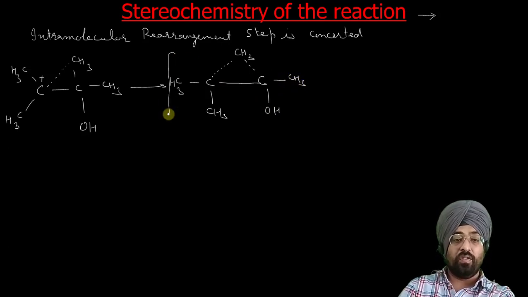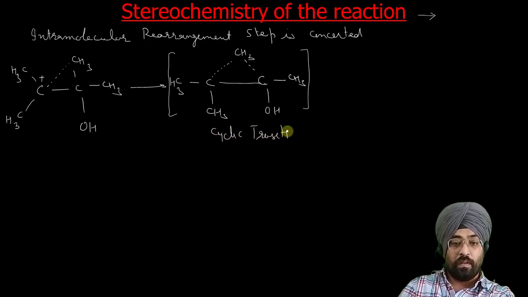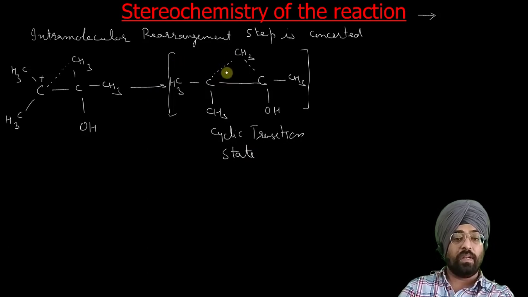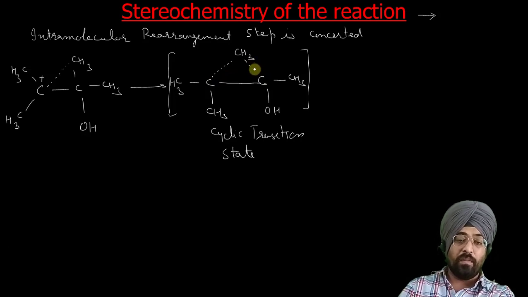So that is your cyclic transition state, which shows that this carbon-carbon bond formation has started taking place without this carbon bond being broken. These are simultaneous: the new carbon-carbon bond formation and this carbon-carbon bond breaking.